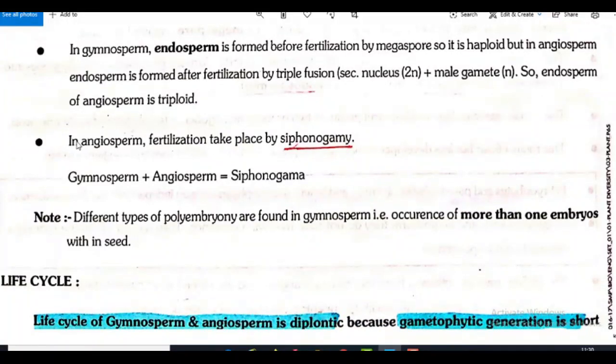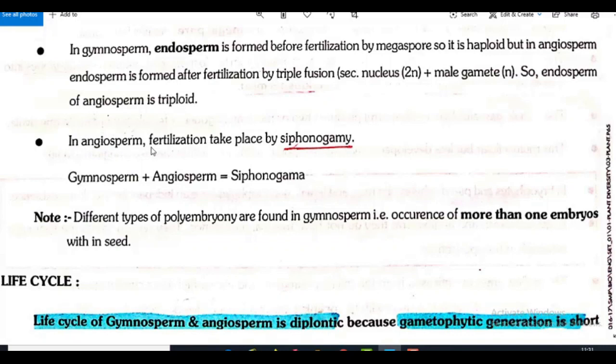What is the reason? In gymnosperm, endosperm is formed before fertilization, that is pre-fertilization by megaspore, so it is haploid. But in the case of angiosperm, endosperm is formed after fertilization by triple fusion. So endosperm of angiosperm is triploid. It's a very important point, the ploidy can be asked.